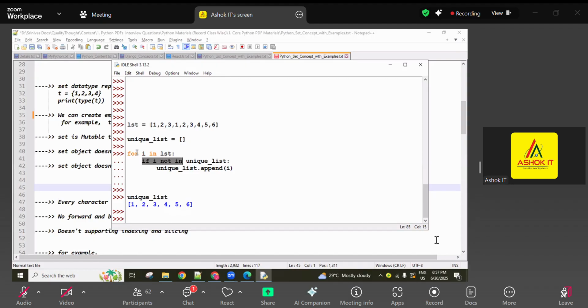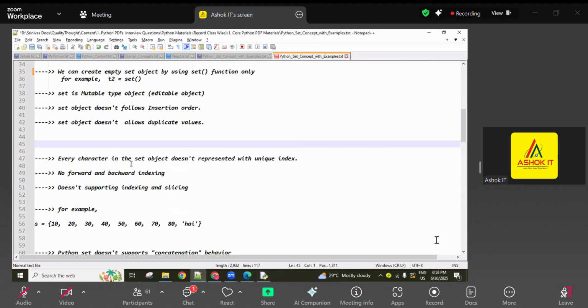So here, the membership operators in and not in were explained separately, the if condition was explained, the for loop was explained, how to create empty list objects was explained, and the append method behavior was explained. All together merged, our task is completed. Our task is: having one list object with duplicate values, remove the duplicate values from the given object. Yes, like this you have to write logics, guys. Okay. Next.